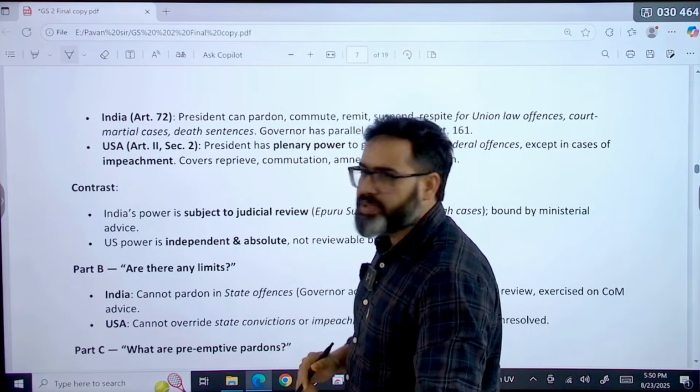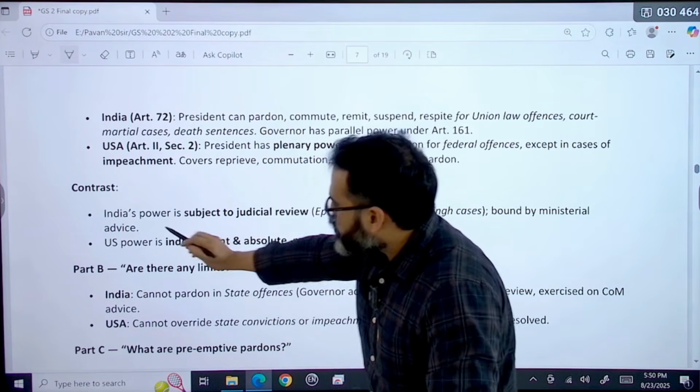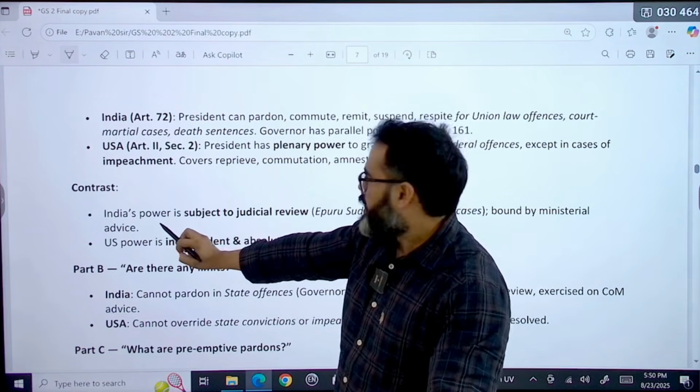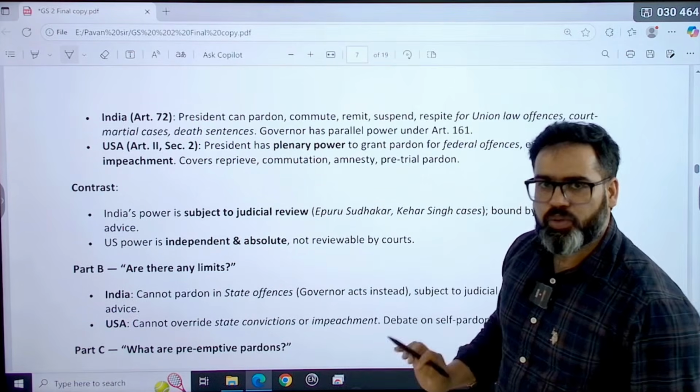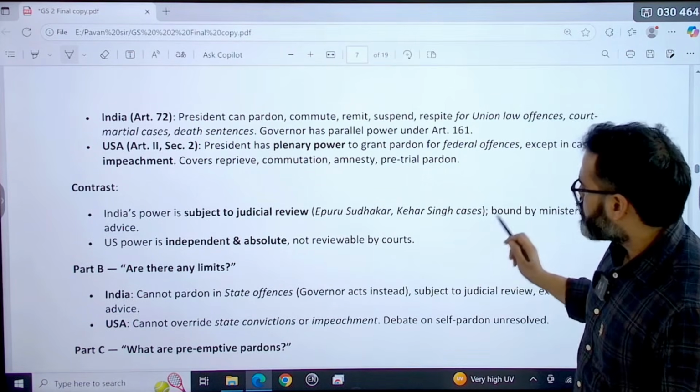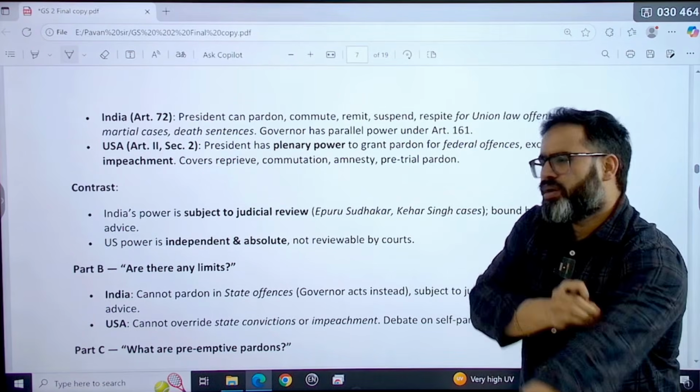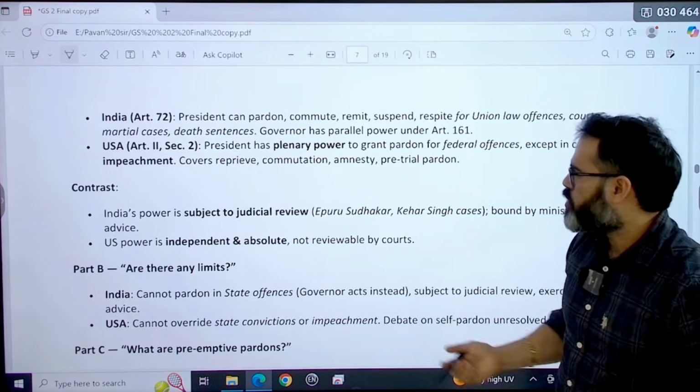Now let us look at the contrast. The power which the Indian president uses is subject to judicial review. I already covered this case in our class, or even if you have read any notebook, you can cover this.